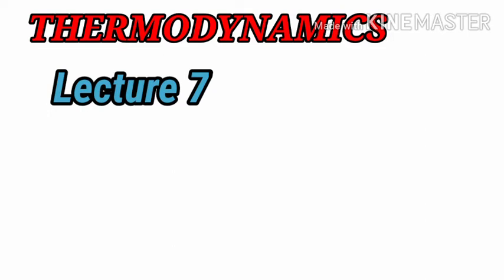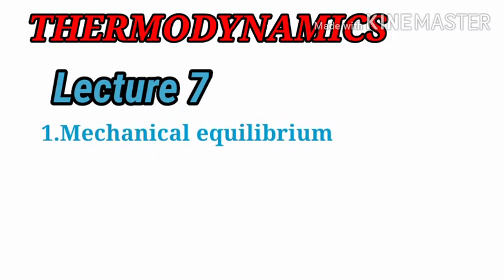Before we move ahead, we will revise some previous parts from the lecture so you will get it very easily once again. Students, mechanical equilibrium means the system is said to be in mechanical equilibrium if all the forces within the system and between the system and its surroundings are the same. Or you can say if the pressure throughout the system and between the system and its surroundings is the same, then the system is in mechanical equilibrium.